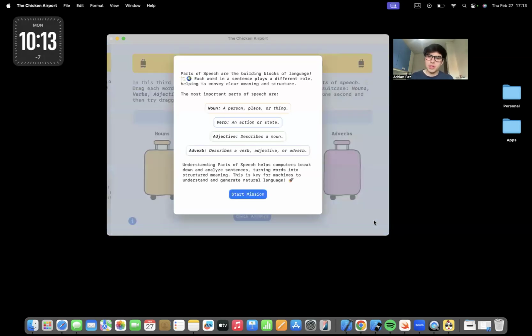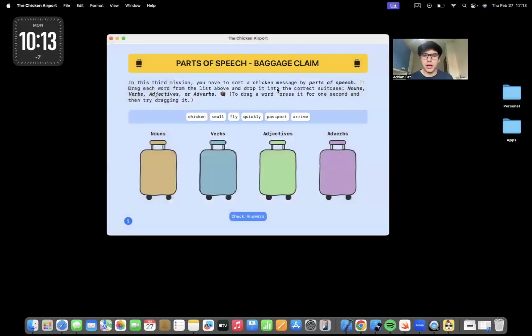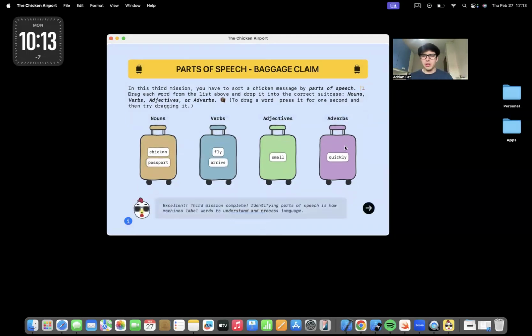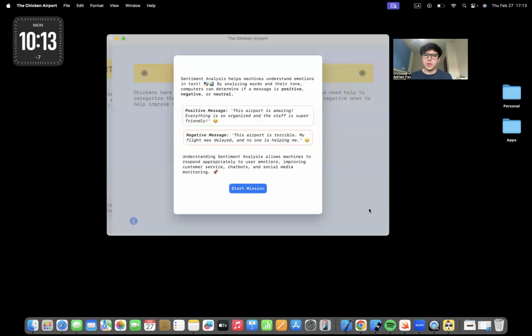Going now to the third mission, which is about parts of speech, one of the most important sections of natural language processing, the user here needs to categorize and drag the words to the corresponding category. For example, chicken is a noun, small is an adjective, quickly is an adverb, passport is a noun, and arrive is a verb. So basically the objective is that the user simulates some of the processes that happen behind the AI systems that we talk about every day in our daily lives.